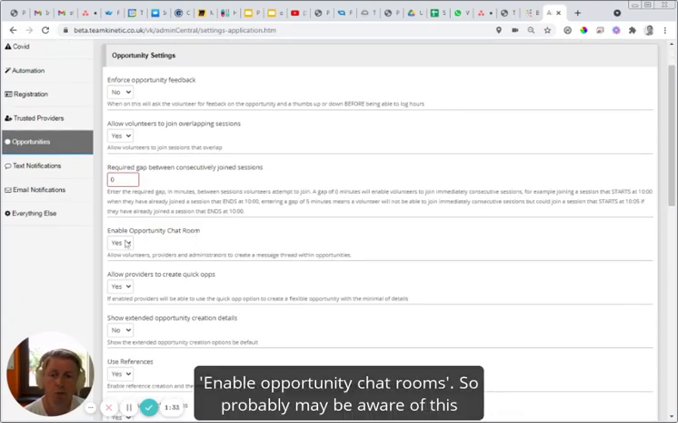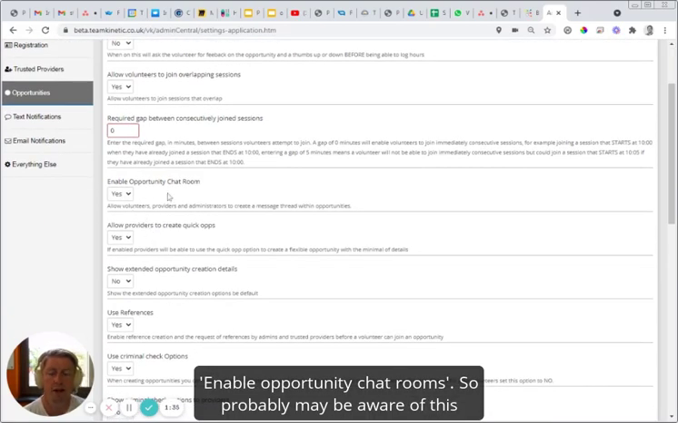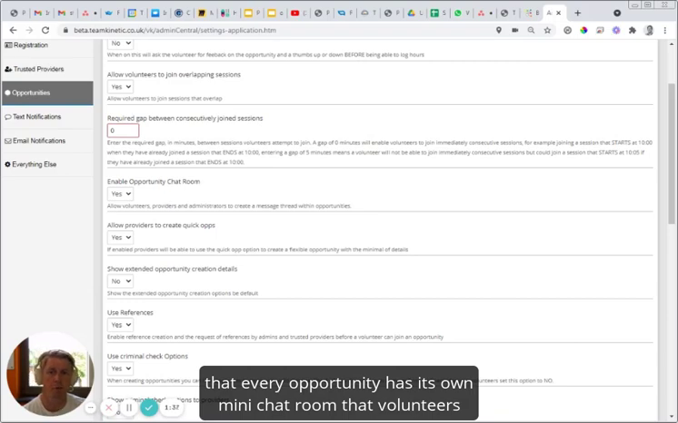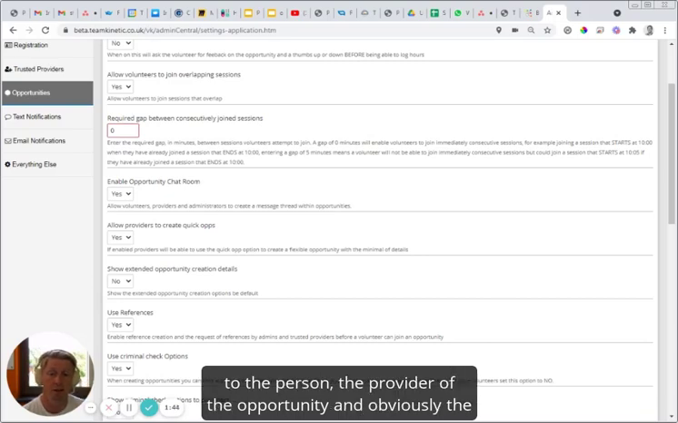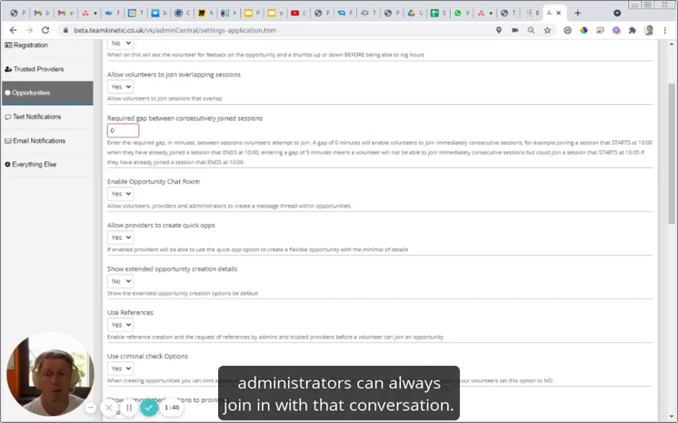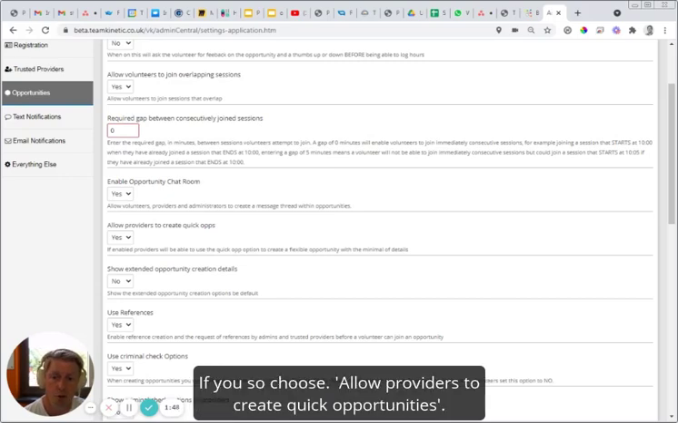Enable opportunity chat rooms. You're probably aware that every opportunity has its own mini chat room that volunteers can use to talk to each other about the opportunity. They can also talk to the provider of that opportunity, and obviously administrators, you can always join in with that conversation if you so choose.